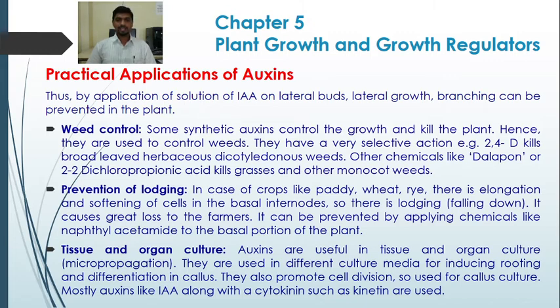They also promote cell division, so they are used for callus culture. Mostly auxins like indole 3 acetic acid along with cytokinins such as kinetin are used. So a balanced combination of auxins and cytokinins is used in the differentiation of the callus. In addition to this, auxins used alone can induce rooting in shoots. So this is the use of auxin in tissue and organ culture.